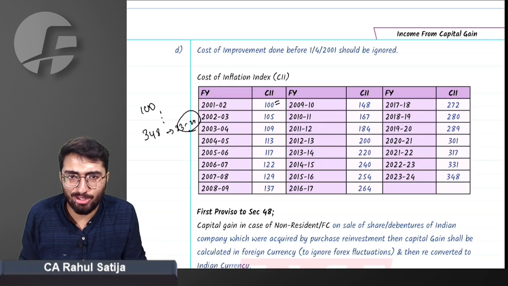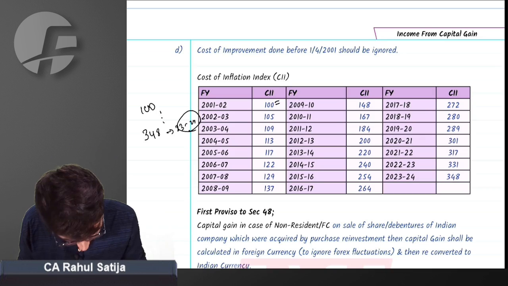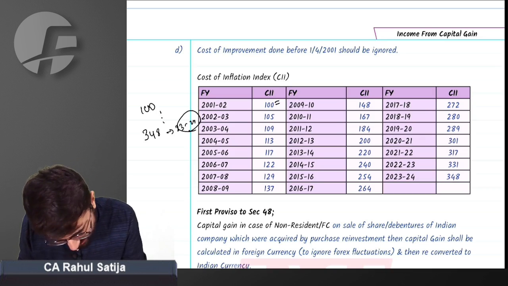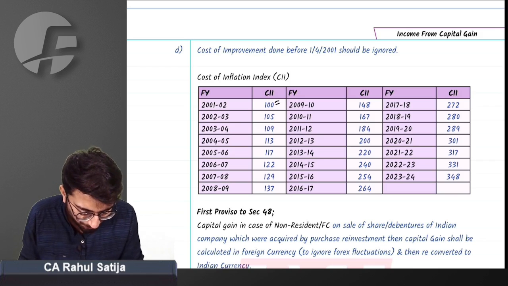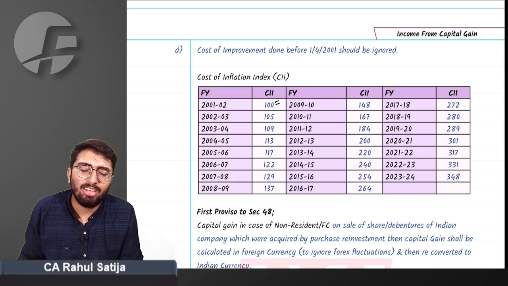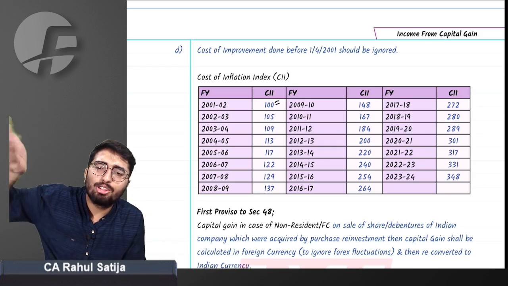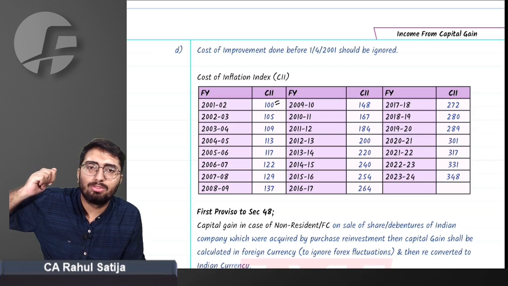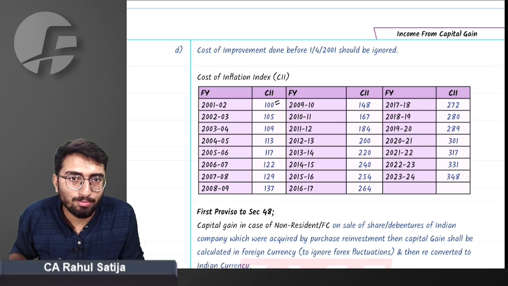Yes, sir, we did understand what you are trying to say. Okay. Sir, there is a doubt coming to our mind. We have index numbers starting from 100. What if our asset was bought before 2001-02? What if our asset was bought before financial year 2001-02?